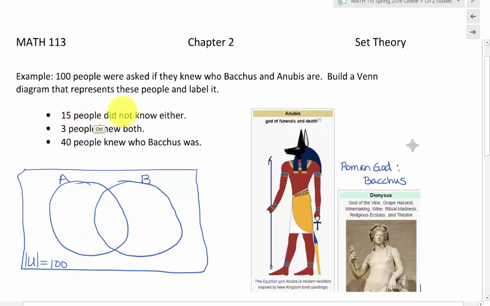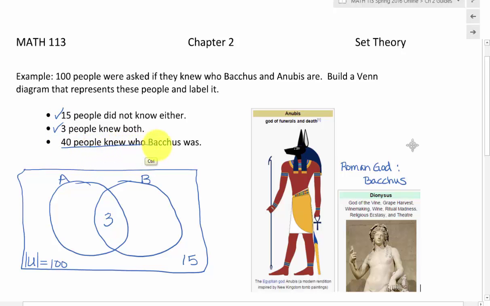15 people did not know either. That means they are outside of both the A set and the B set. So I'm going to put them out here in the universe, but not in either circle. And that takes care of this hint. 3 people knew both. So they knew Anubis and they knew Bacchus. That means those 3 people go in the intersection, the overlap part of those 2 sets. That takes care of this clue.